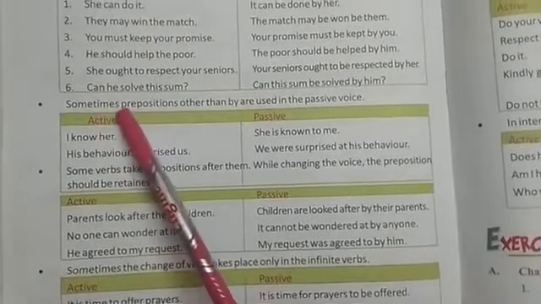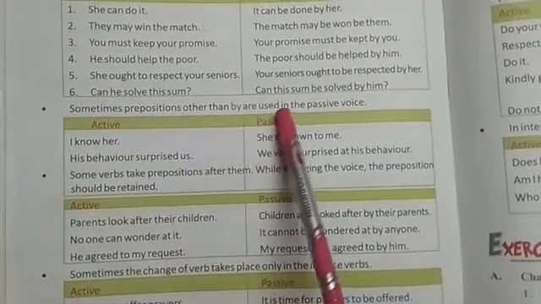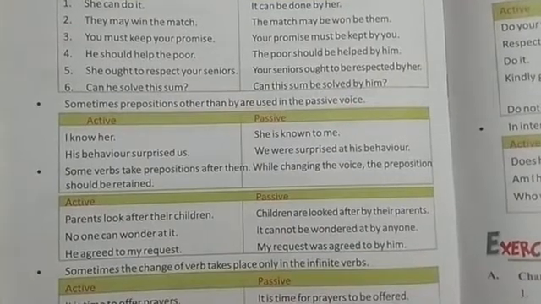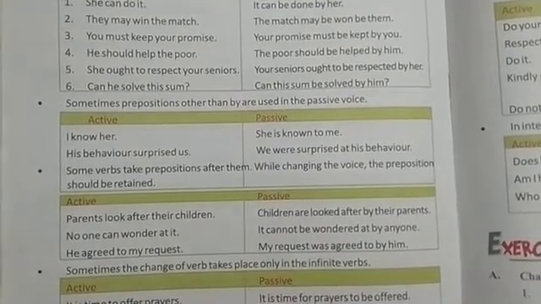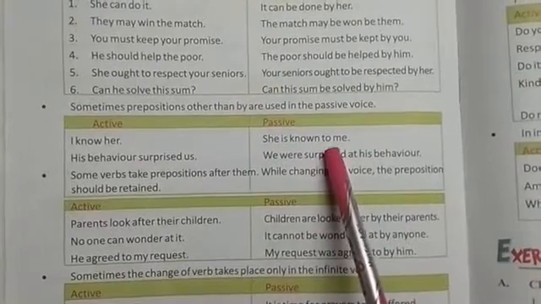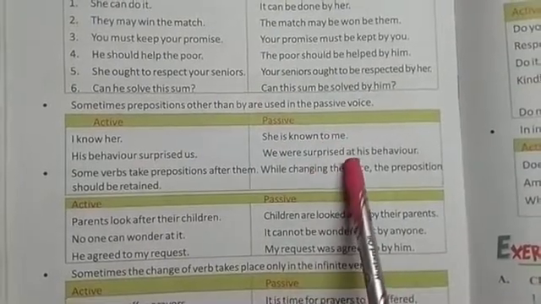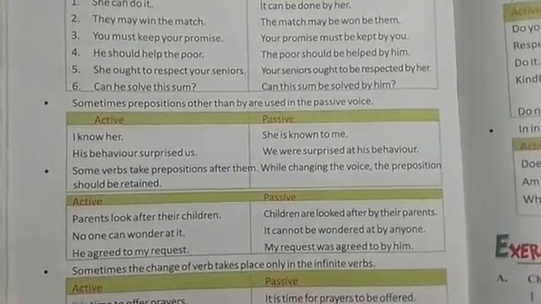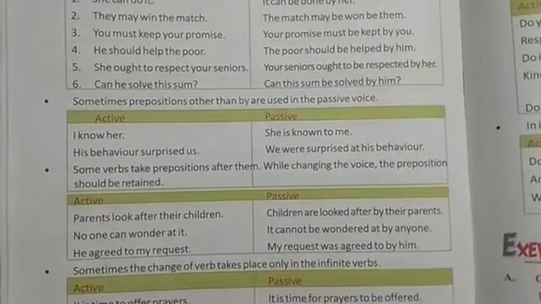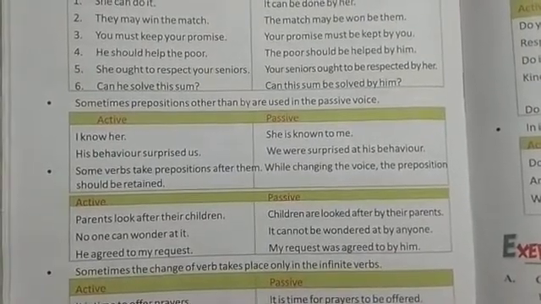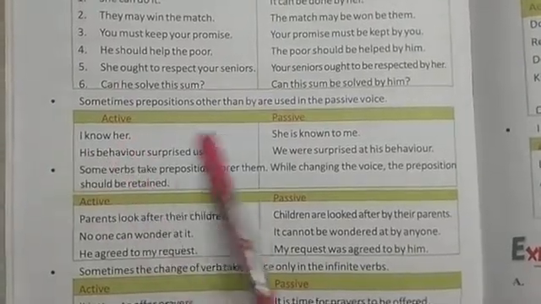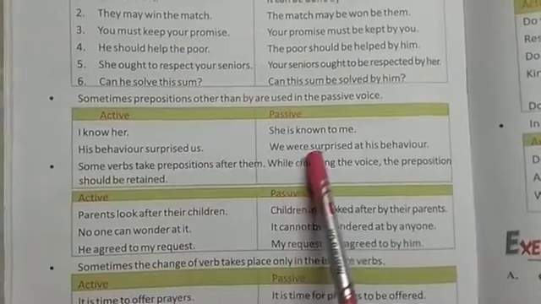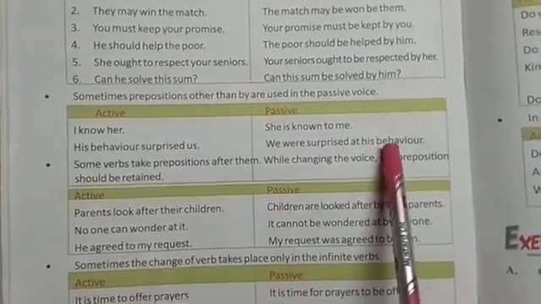Next point: sometimes prepositions other than by are used in passive voice. Some passive sentences consist of a preposition other than by. See here, the preposition to is used. In this sentence, at is used. I know her, she is known to me. His behavior surprised us, we were surprised at his behavior.